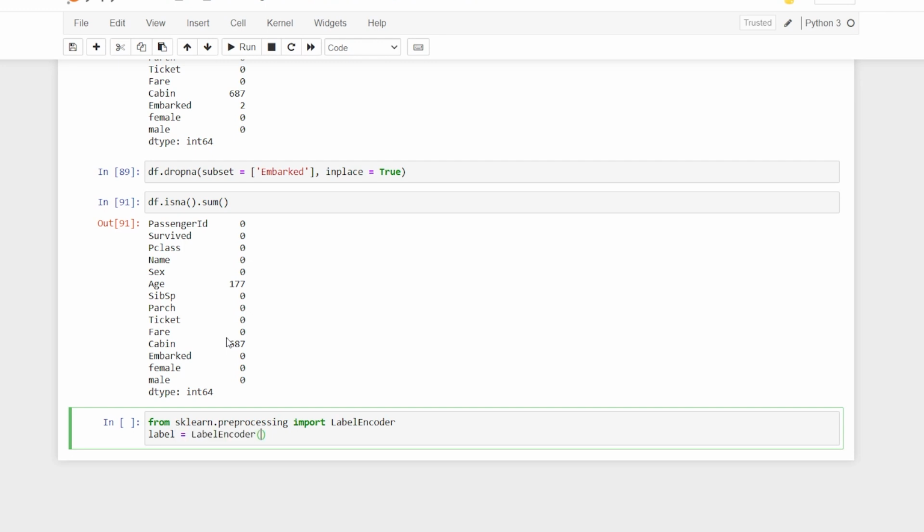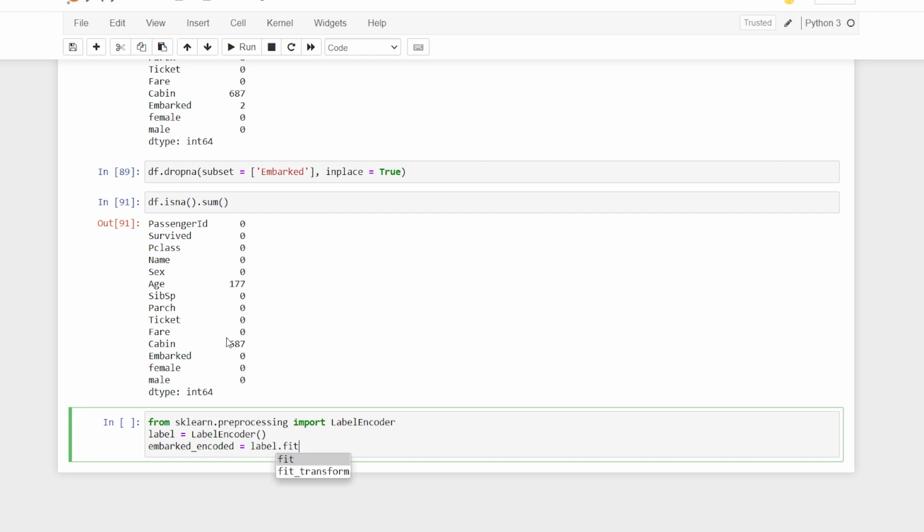I'm not going to go much more into the depth, because we are just concerned about preparing the model itself. So here I'll say embarked_encoded, which is fine. And then I'll say label.fit_transform, and in this I'm going to say df embarked.